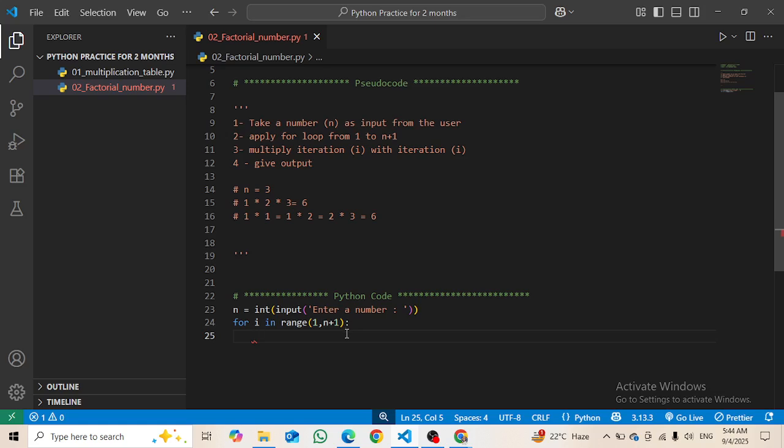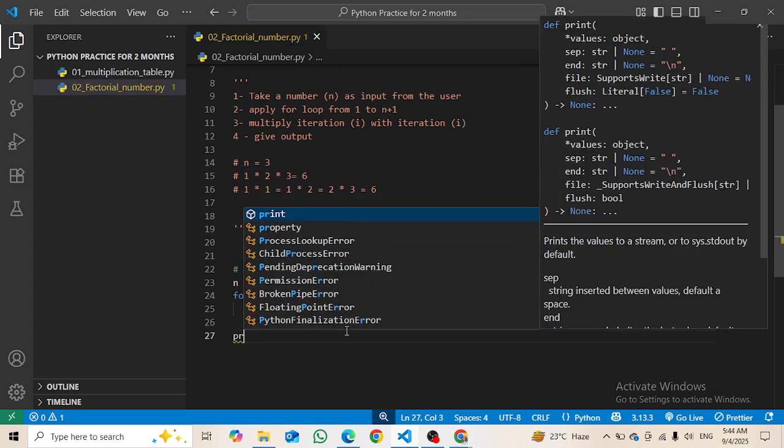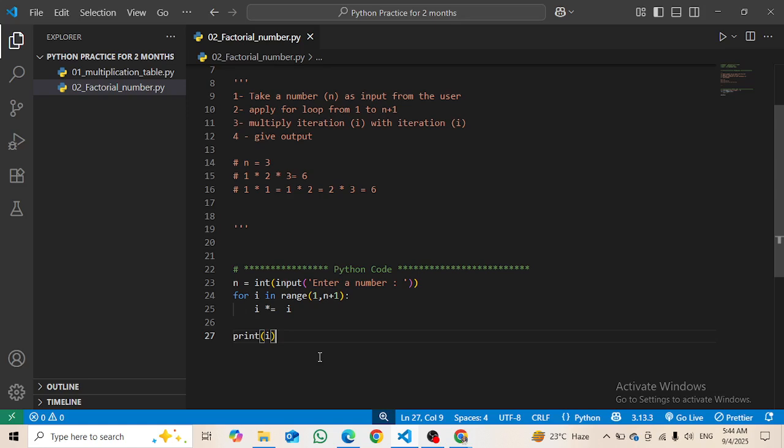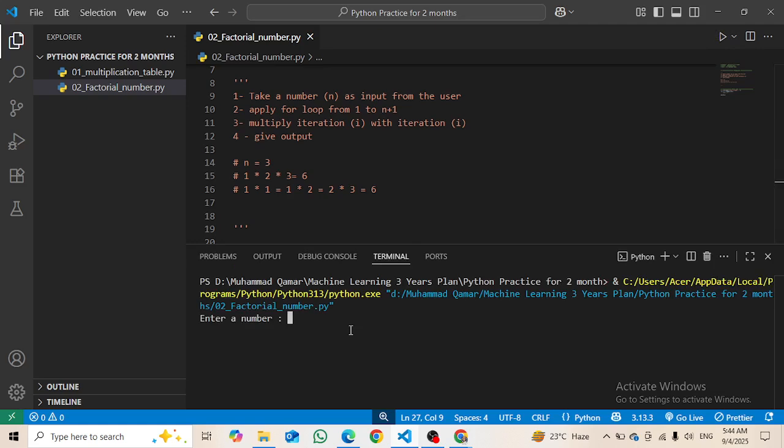Then what I should do is print, let's say, not n multiply, but I multiply, equals to i, right? And then come out of the loop and print i here. Can I do that? Let's just run it and we will see if our code is working correctly or not.